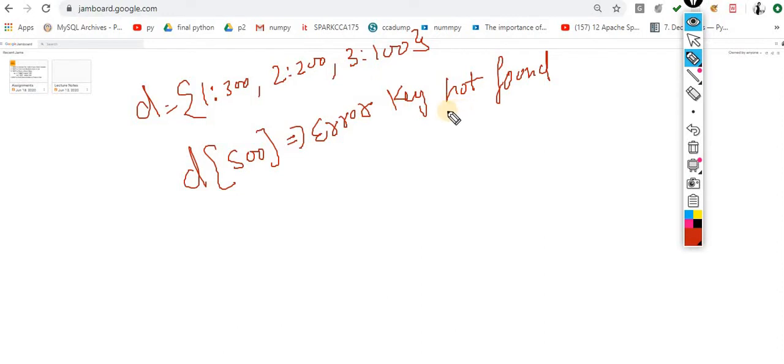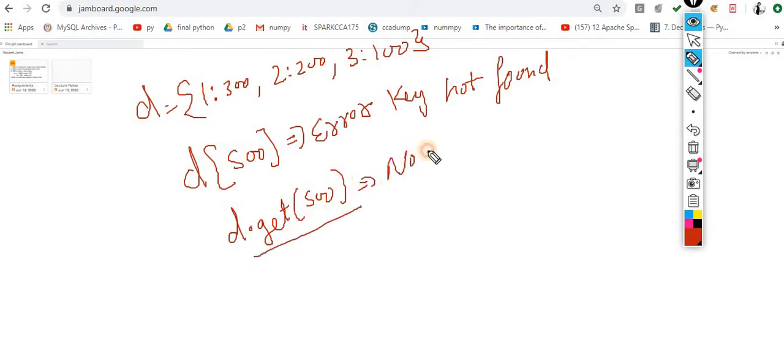You get this error because this key is not available inside this dictionary. But I don't want this error. Then what do I have to do? For the same purpose, we have a method, called get. D.get of 500. If the key is present, it will return the corresponding value. Otherwise it will return None.